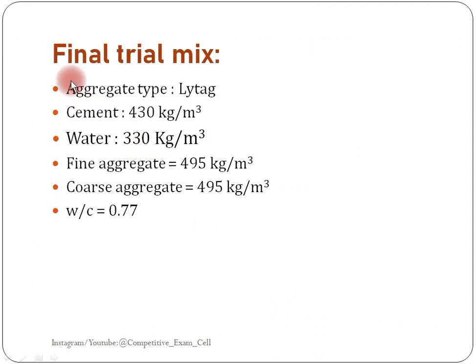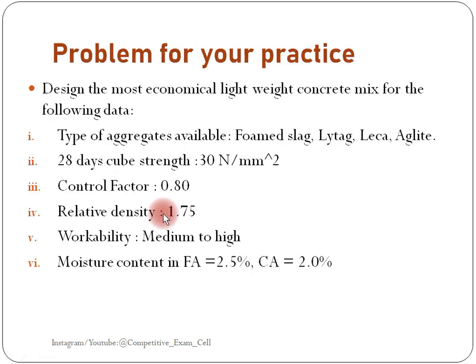So this is the final trial mix. Aggregate type Lytag, cement 430 kg per meter cube, water 330 kg per meter cube, fine aggregate 495 kg per meter cube, coarse aggregate 495 kg per meter cube, water cement ratio 0.77. So this is the final trial mix.